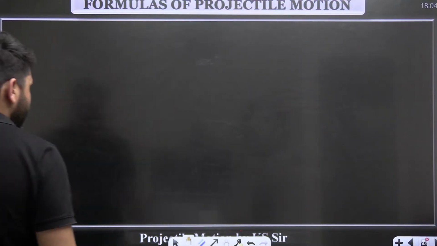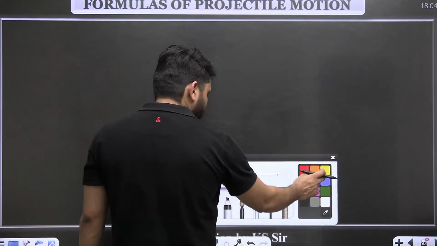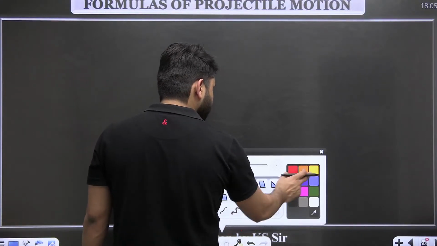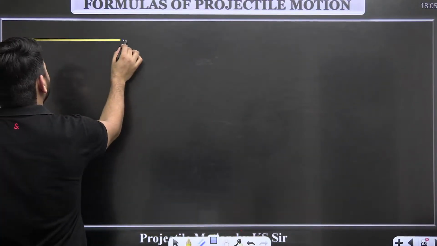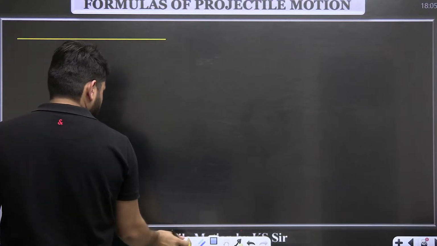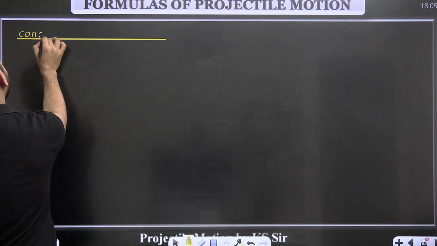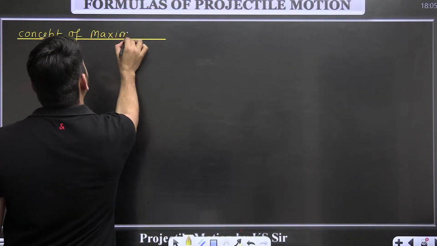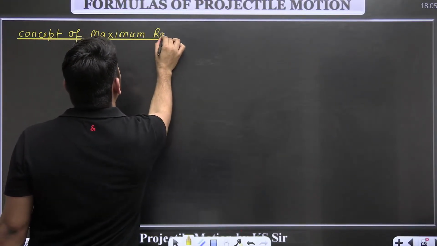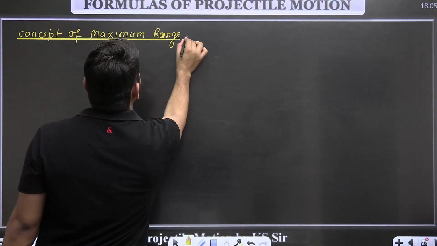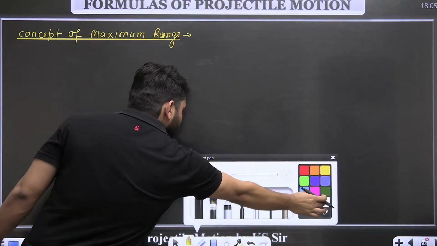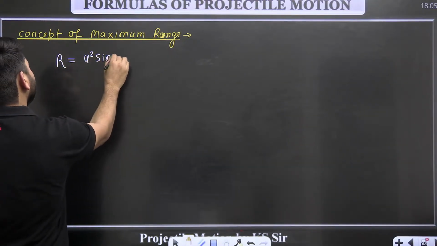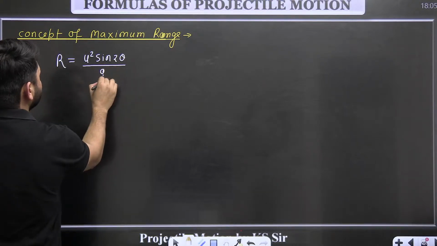Okay, next one is the concept of maximum range. So the formula of R is equal to u square sine 2 theta divided by g.